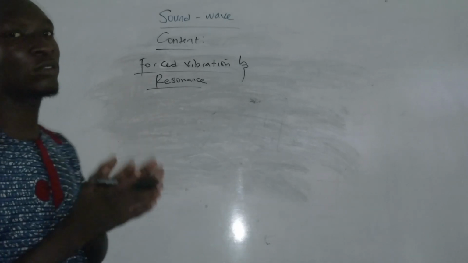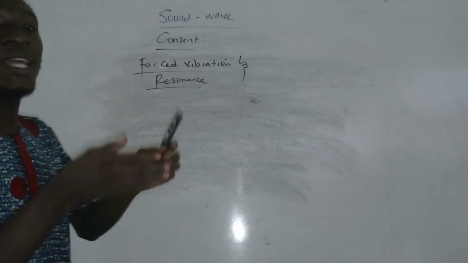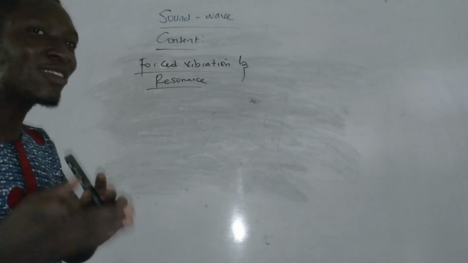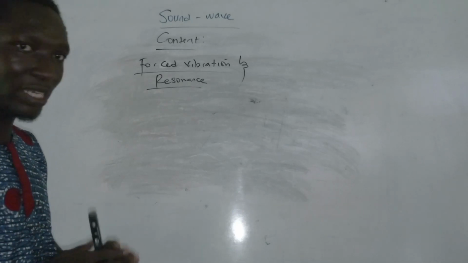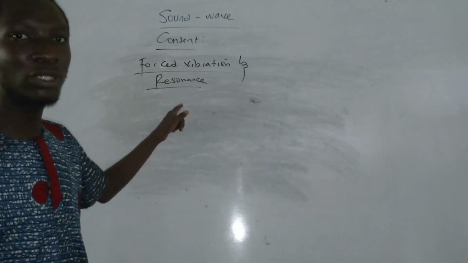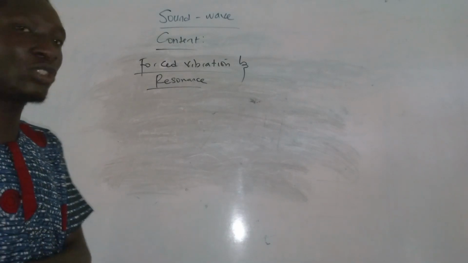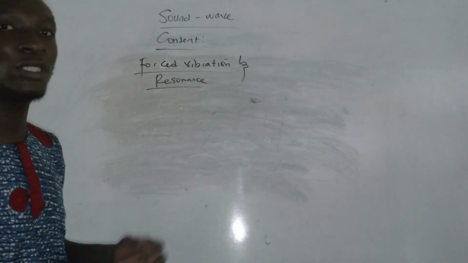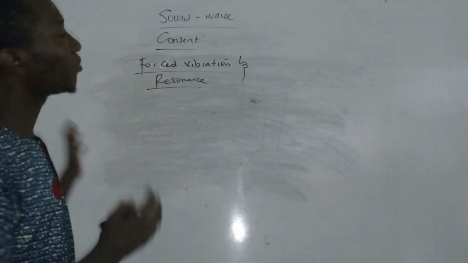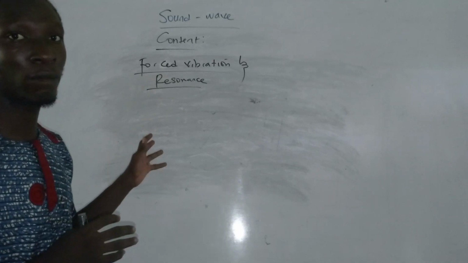Resonance is close to forced vibration, but it's not the same thing as forced vibration. Resonance is simply when a vibrating body, a body that is already vibrating, sets another body in vibration, are we together? And then they both vibrate with natural frequency, then we call this resonance. So resonance is when a vibrating body sets another body in vibration, and the two vibrating bodies vibrate with a natural frequency. This is where we'll be ending this version of this topic for today.